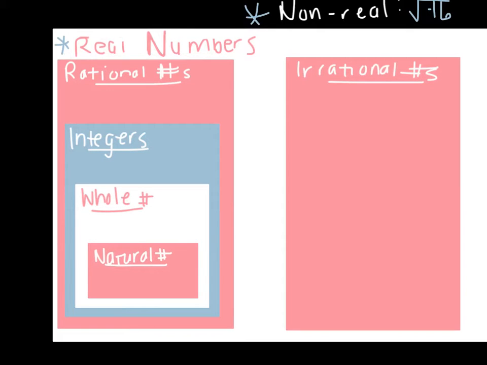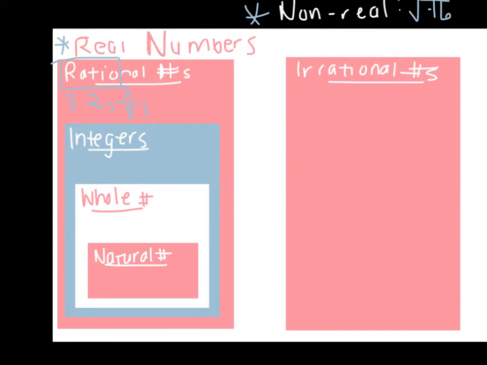Real numbers are then broken down into even more specific groups called rational numbers and irrational numbers. Rational numbers, remember, has the base word ratio, which tells me that any rational number can be written as a fraction. So a number like 3.2 would be considered a rational number because I could write that as 3 2/10 as a fraction. A number like 3/8 is a rational number because I can write it as a fraction.